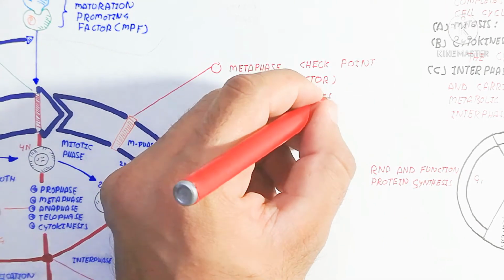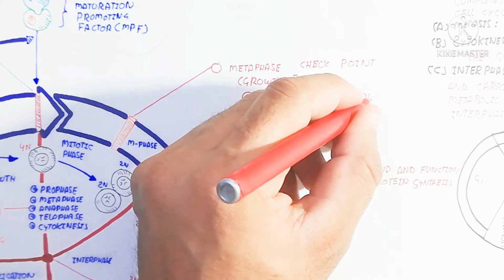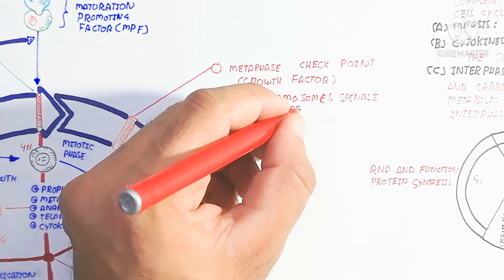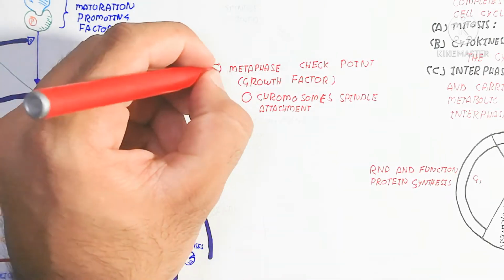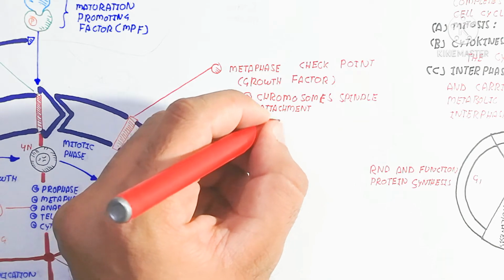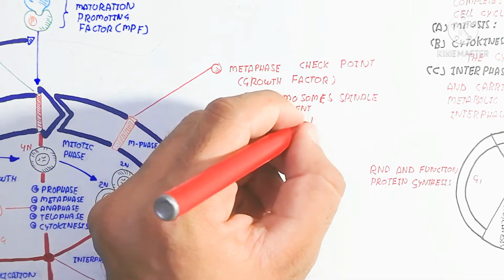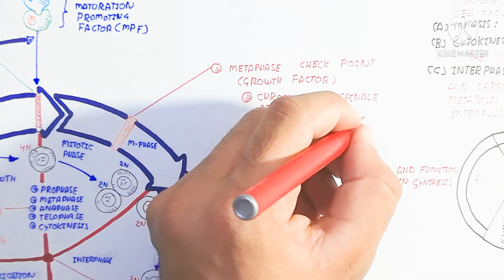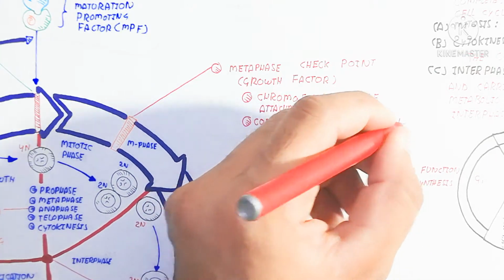This checkpoint covers chromosome spindle attachment: the attachment of the spindle to the centromere of the chromosome occurs through this metaphase checkpoint. Growth factors are used for it, while the commitment to divide and control point 2 are used for the commitment to divide.